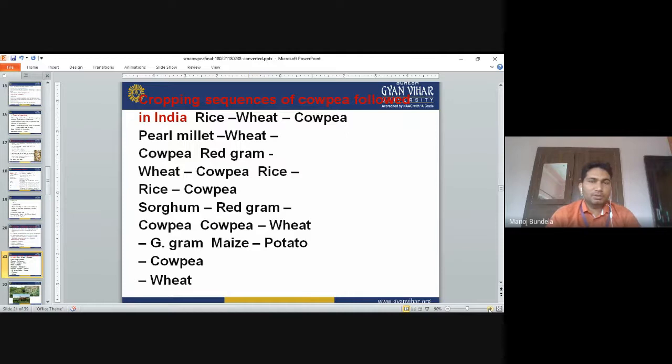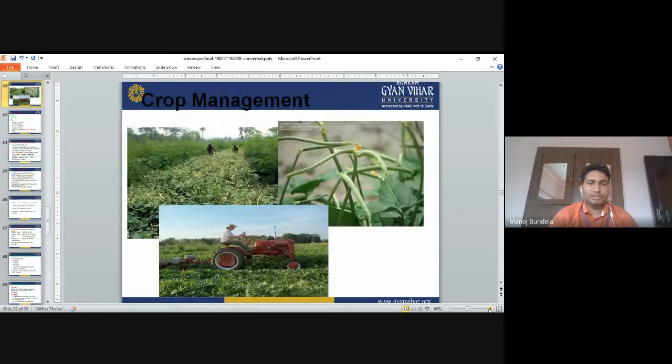Cropping systems followed in India are rice, wheat, cowpea; pearl millet, wheat, cowpea; red gram, wheat, cowpea; rice, cowpea; sorghum, red gram, cowpea, wheat. These are the different cropping systems we can use. Next is crop management.